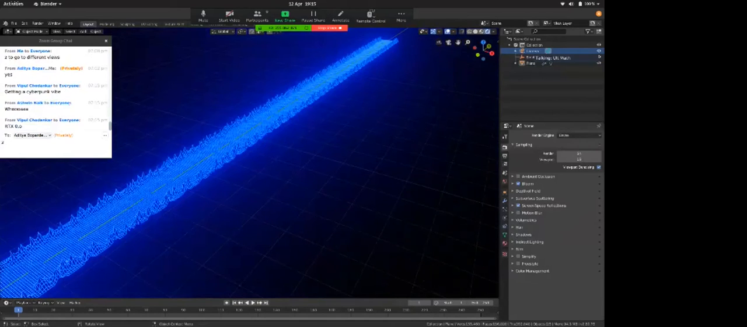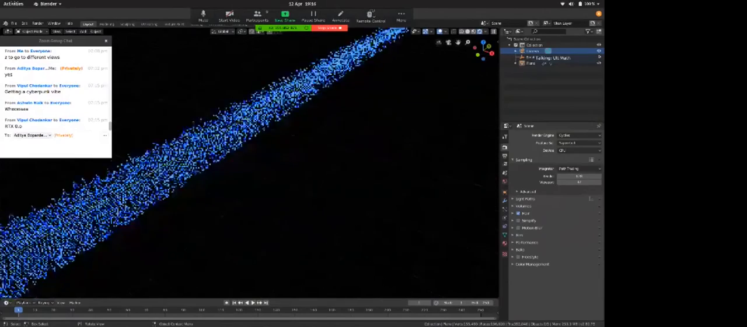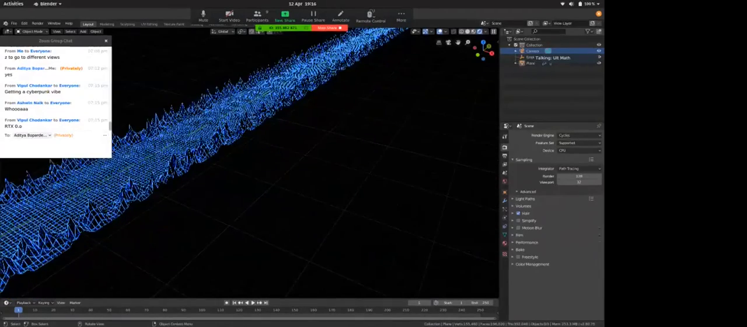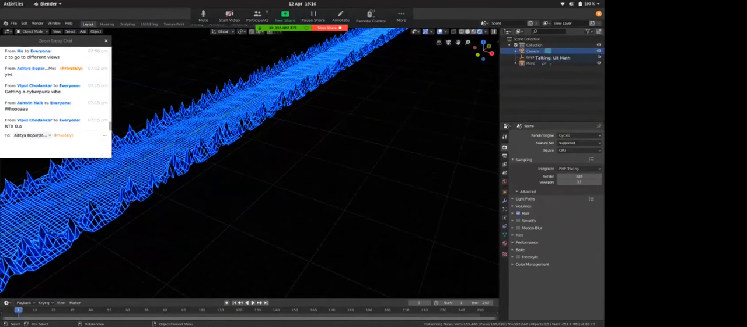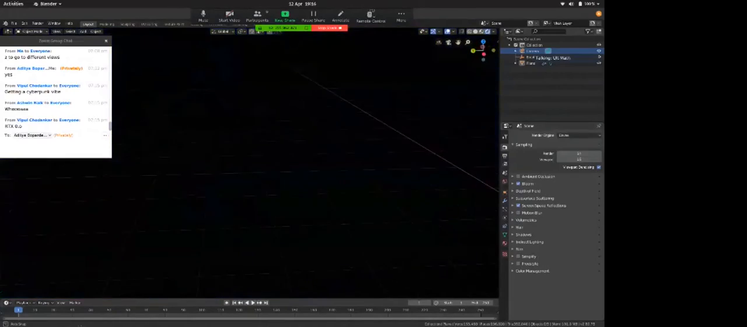Now people, RTX is for if I change my render engine from EV to cycles. This is what RTX means. You can see that light is reflecting over on the surface. For game engines, you don't need cycles. Cycles is only for making animations or maybe animated sequences. For game engines, you only need EV.